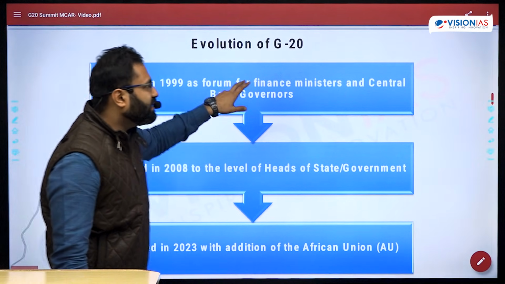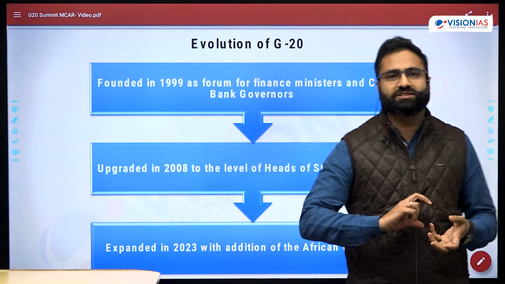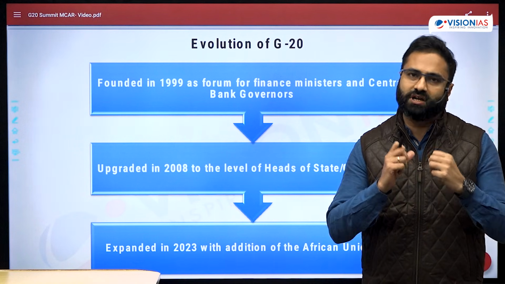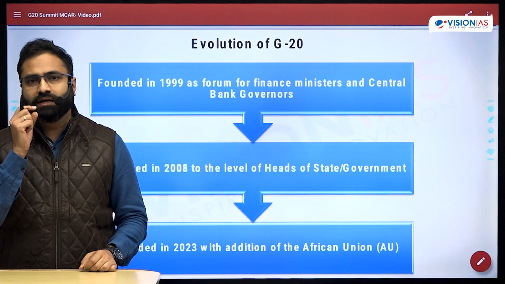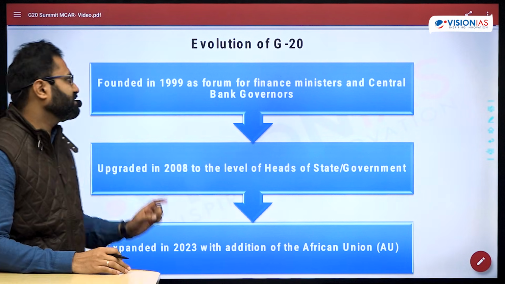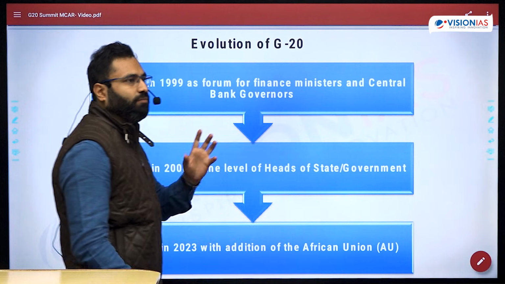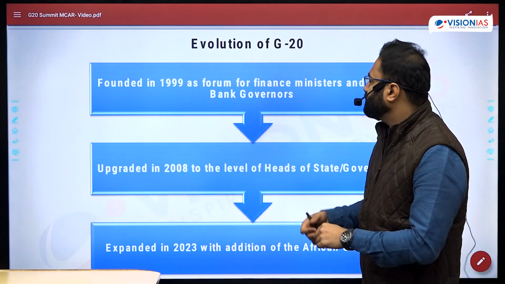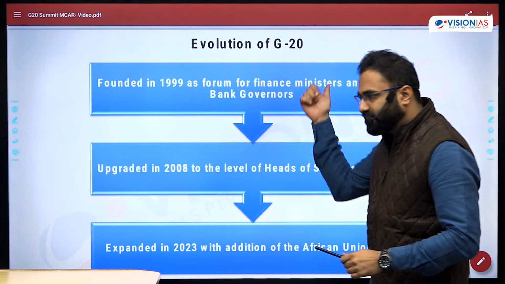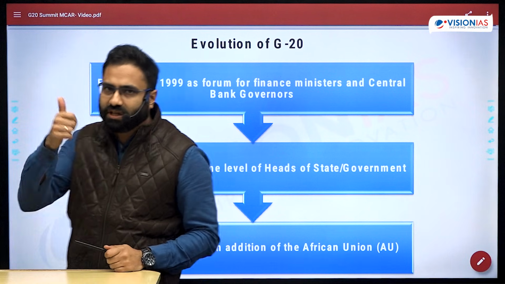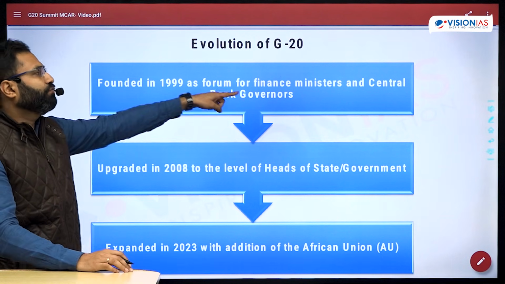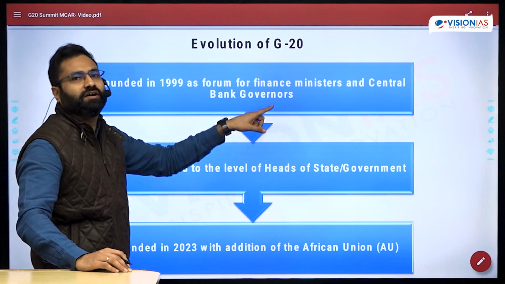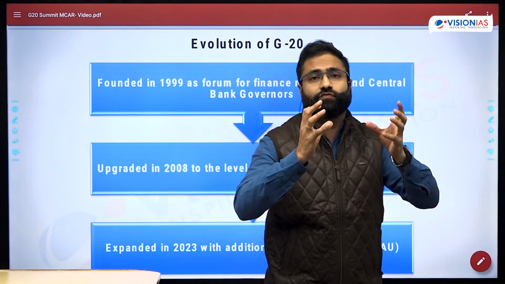Now see, regarding G20, sometimes it is also known as the organization which evolved through crisis. For example, in 1997, 1998, there was the Asian financial crisis going on, and at that point of time in 1999, the countries of Asia, along with certain other developed countries, came together, and their finance ministers and central bank governors, because the crisis was of an economic nature.